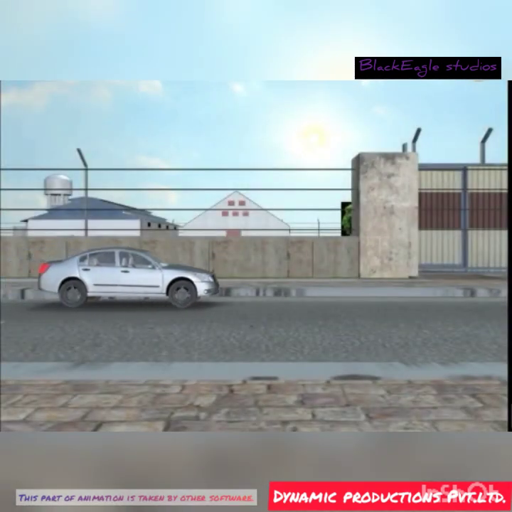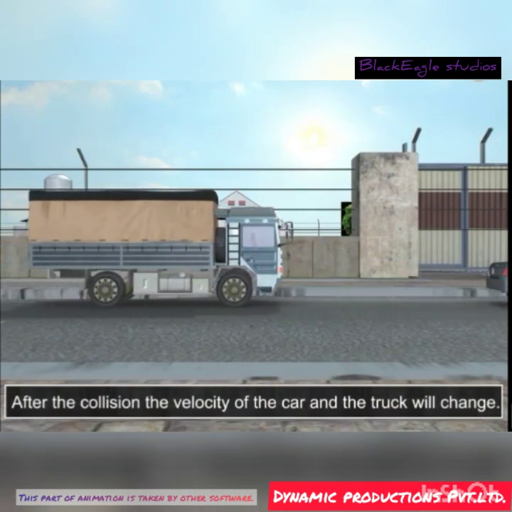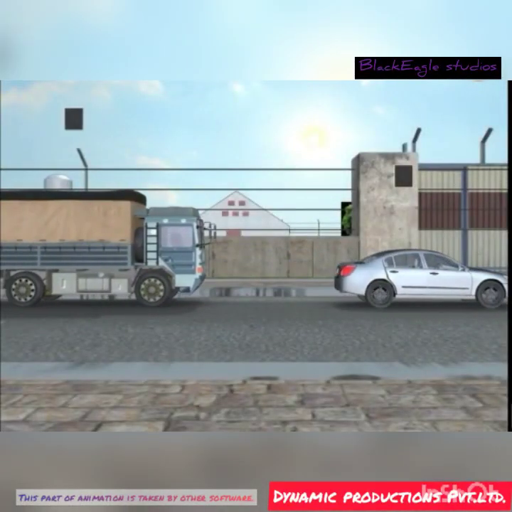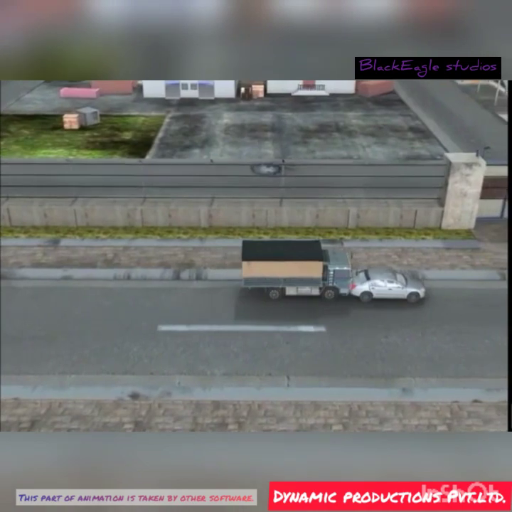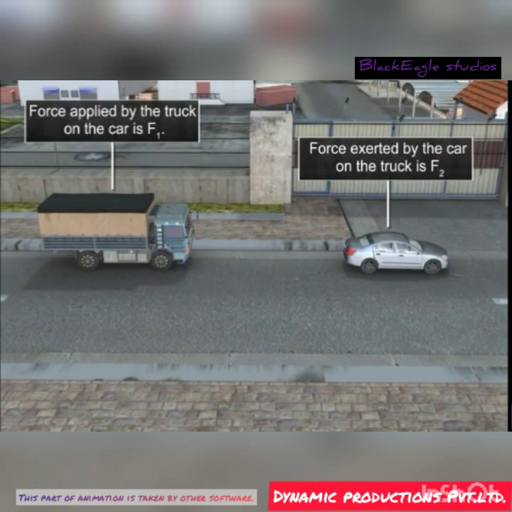Suppose the truck and the car collide for a short period of time t. After the collision, the velocity of the car and the truck will change. Let the velocity of the truck and the car after the collision be v1 and v2 respectively. After the collision, the momentum of the truck changes to m1 v1 and the momentum of the car changes to m2 v2. Suppose during the collision, the force applied by the truck on the car is F1 and in turn, the car exerts a force F2 on the truck.